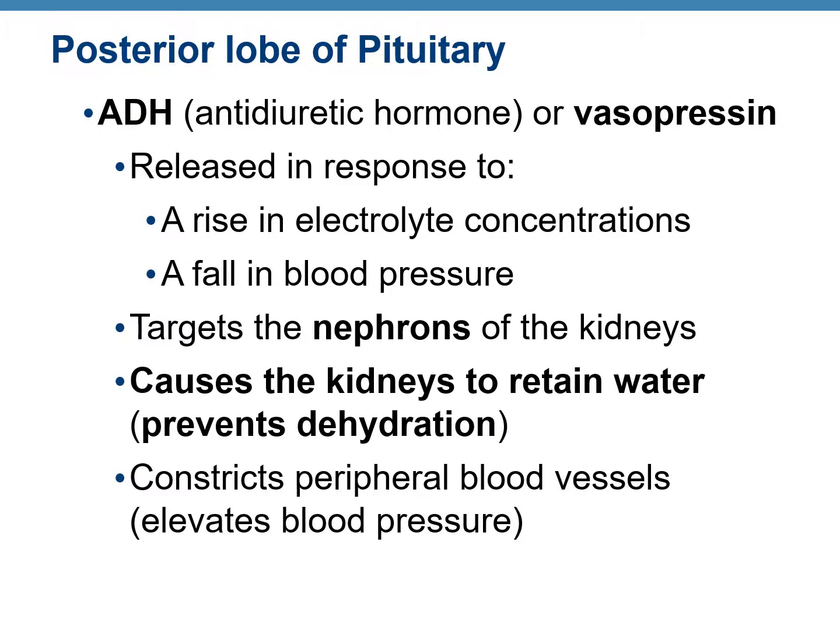ADH is secreted when the blood pressure falls or when the electrolyte, that means ion and salt, concentration is increasing in blood. This hormone targets the nephrons, which are filtration units in the kidneys, and it prevents dehydration by causing the kidneys to preserve or retain water.